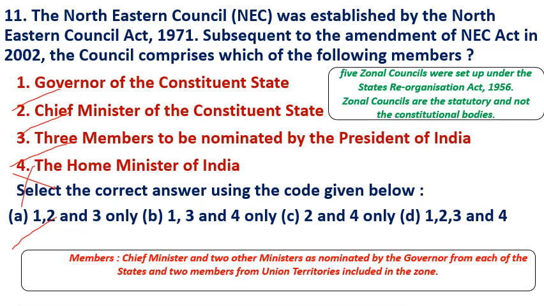Members: chief minister and 2 other ministers as nominated by the governor from each of the states, and 2 members from the union territory included in the zone. Next, advisors to the zonal council. Niti Aayog appoints 1 person as an advisor to the zonal councils.